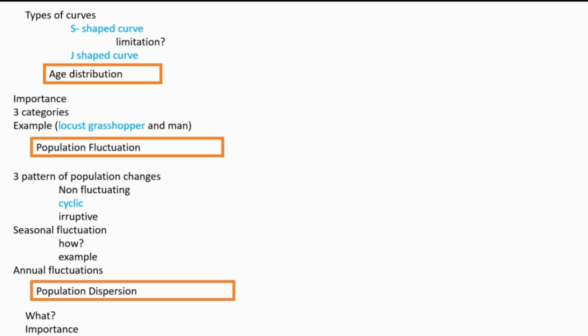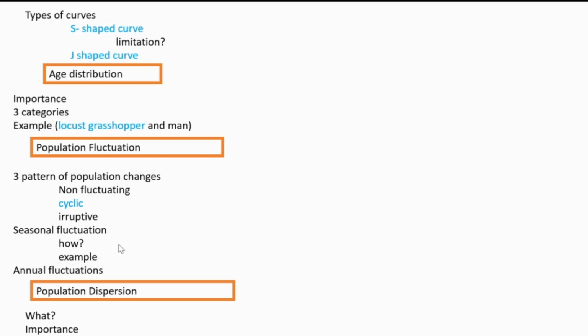In such type of fluctuations, the population may show very high density for a short time, and then suddenly acute dying off is happening, and the population size may reduce to below normal level. Then again increase. These ups and downs are not regular, and the reason also not clear. So the three patterns.